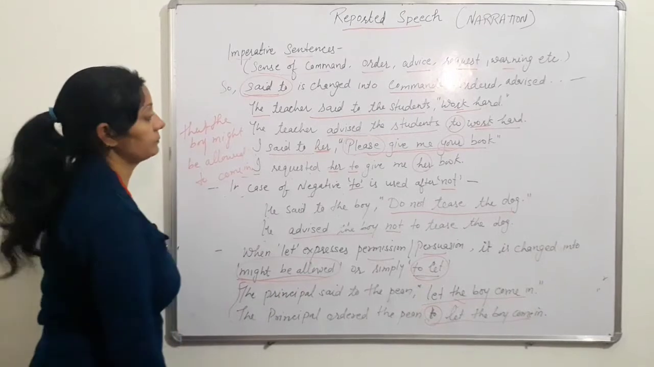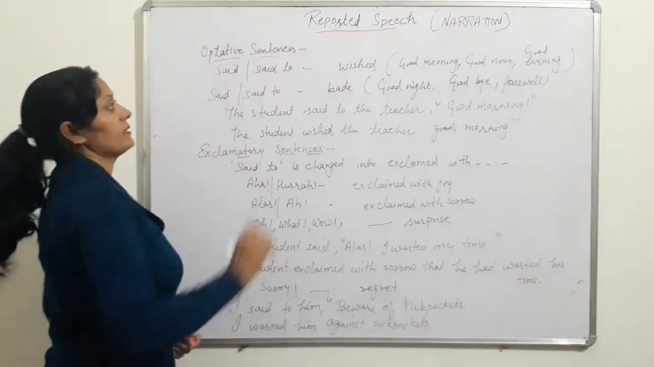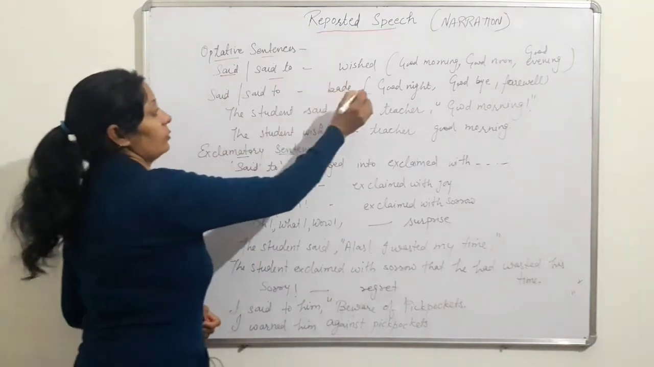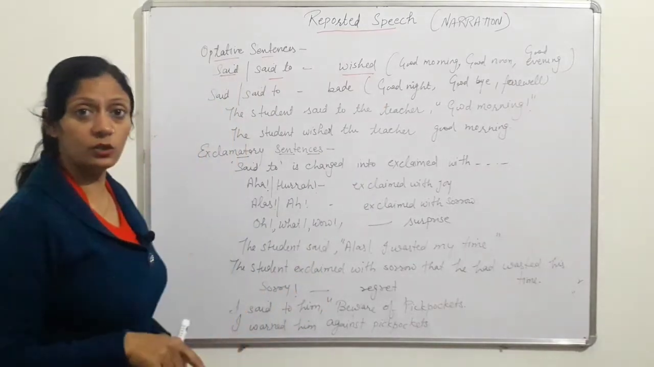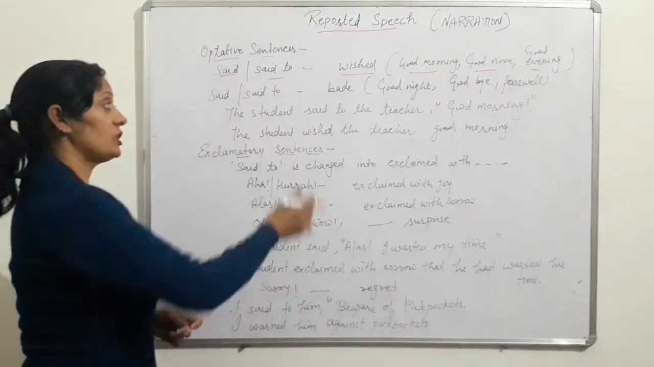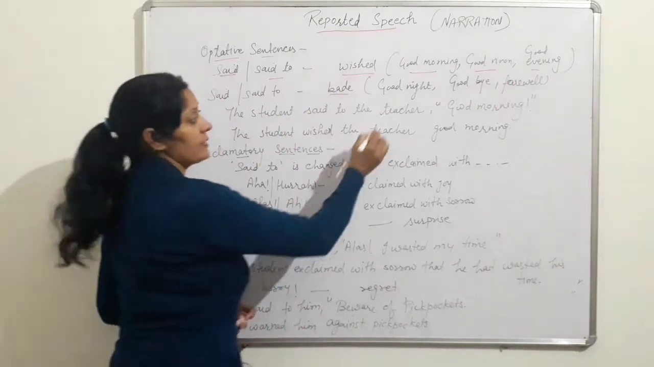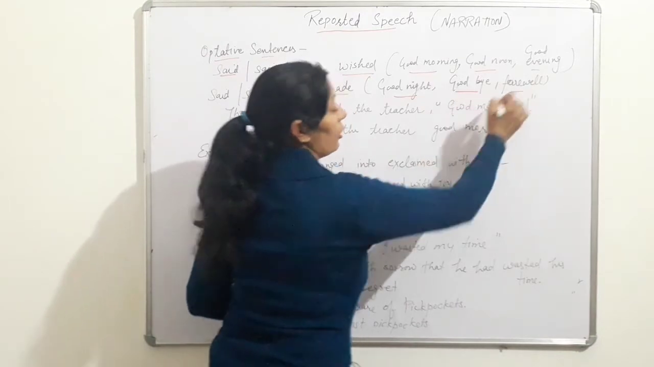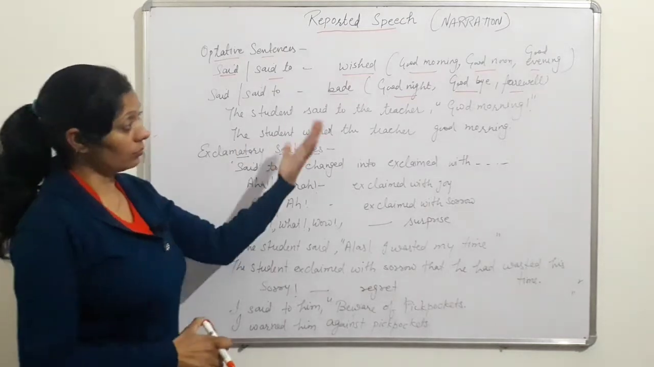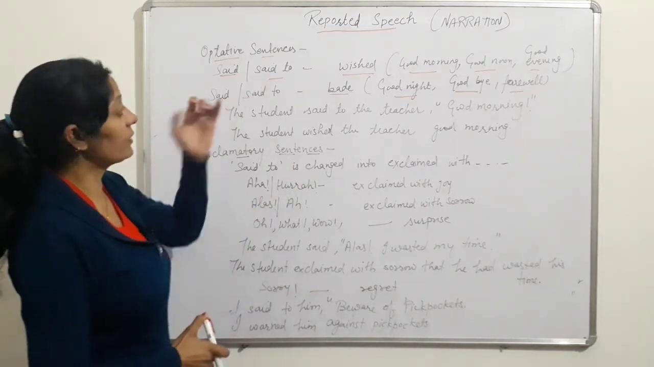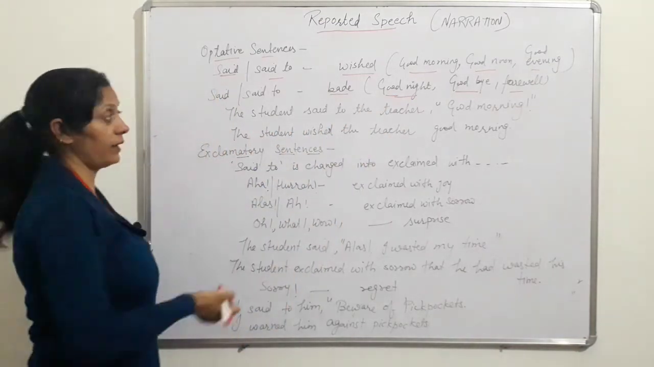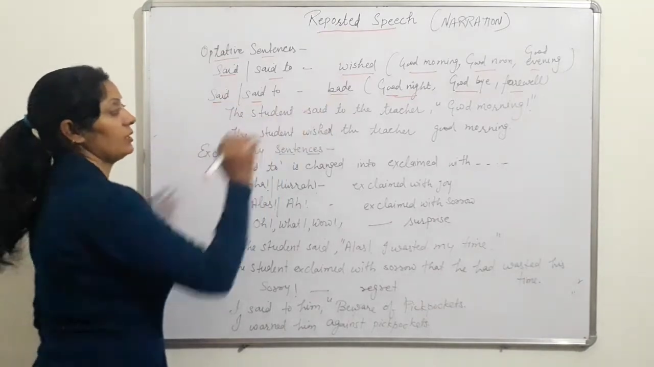Now the next one. Now see optative sentences. In optative sentences, we change 'said' or 'said to' into 'wished'. But it is changed into 'wished' when we say good morning, good noon, good evening. And it is changed into the word 'bade' when we say good night, goodbye or farewell. Remember this: when we are wishing good morning, good noon, good afternoon, good evening, then we change 'said to' into 'wished'. But when we are saying good night, goodbye, farewell, then 'said' or 'said to' is changed into 'bade'.